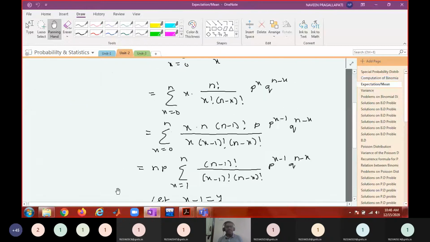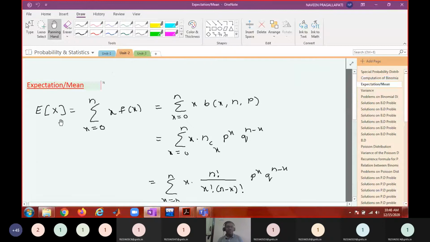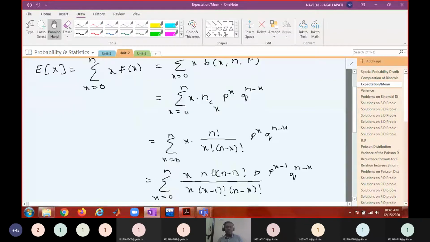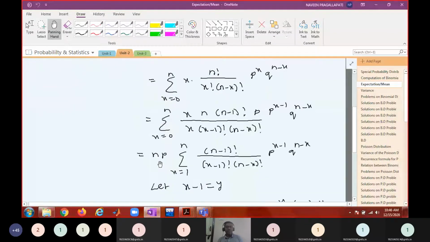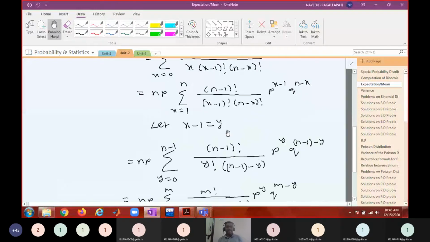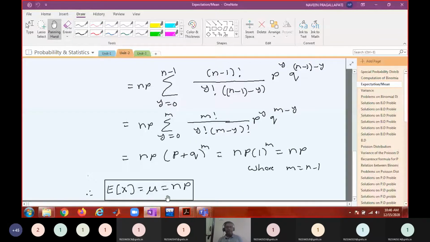And also we derived the formula for the expectation of a binomial random variable. This is a general formula for the expectation, and f of x in the binomial distribution is this one. If you substitute the formula and make some minor modifications and simplifications like this, finally you will notice that the expectation of a binomial random variable, mu, is equal to np.